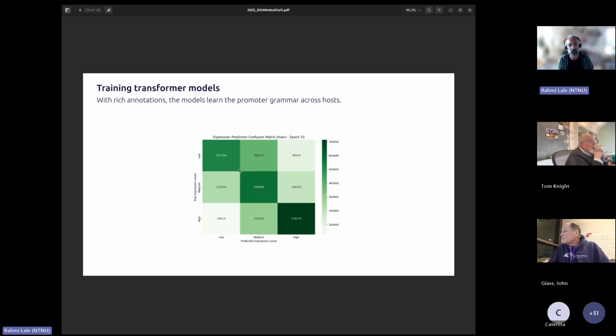And with that, given the sequences, we can not just predict if there is a functional sequence or not, but we are also able to predict to some extent the expression level. We are taking a bit of a simple approach here, saying high, medium, and low.